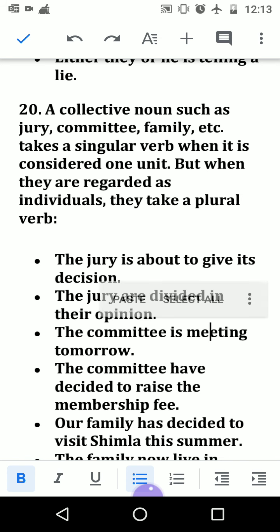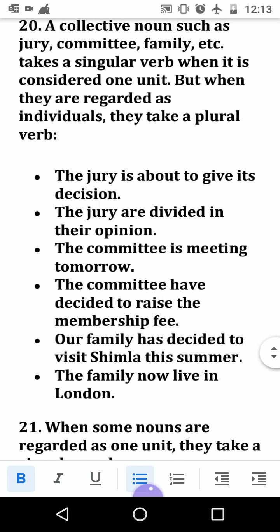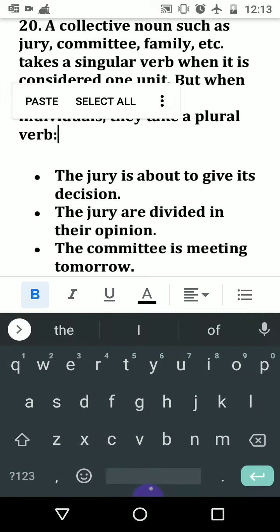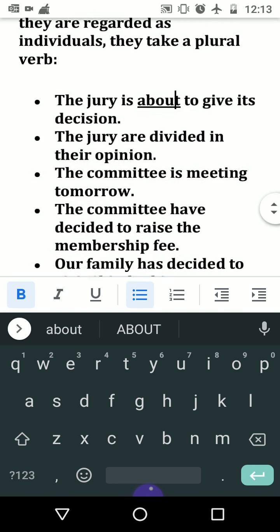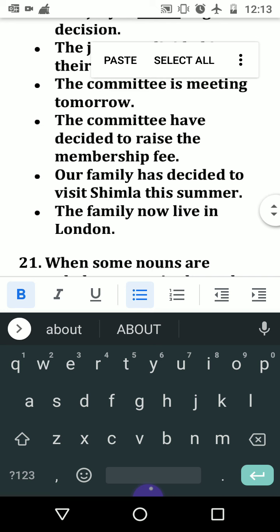Like the jury is about to give, but the jury are divided. When it is a case of division, we use the jury in plural form also. The committee have decided to raise the membership. Our family has decided. The family now live in London, so it is different.